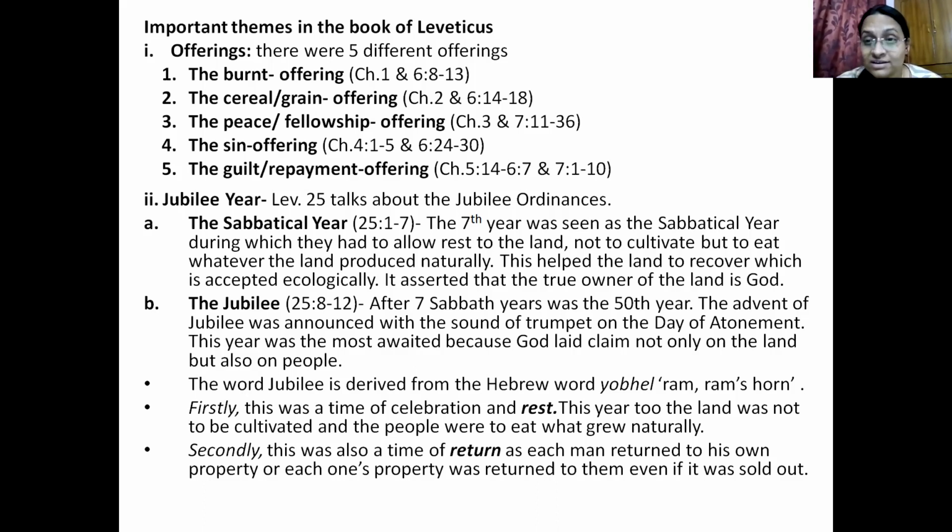Only in the third year are they supposed to cultivate. So these 2 years they are not supposed to cultivate. In the Jubilee year, they are supposed to give rest to the land. So rest becomes an important aspect of the Jubilee year. Whatever grows naturally, they're supposed to eat from that. Secondly, it is a time for return.